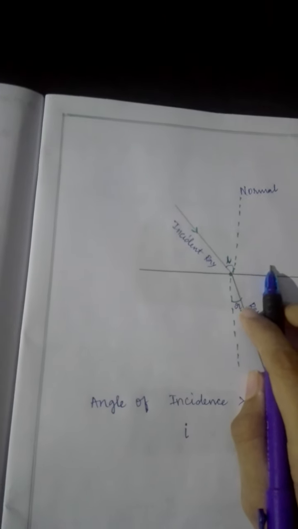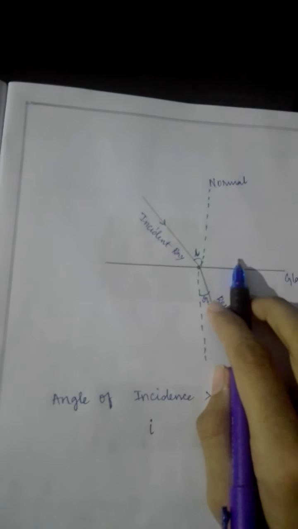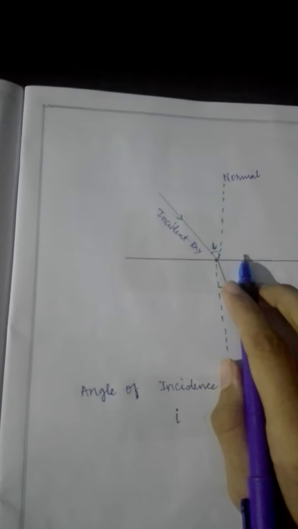Why does refraction happen? Because of change in the speed of light. Let us say the speed of light in air is 3 into 10 to the power 8 meters per second approximately, and since water is denser than air, the light slows down when it enters the water, because the speed in water is 2.25 into 10 to the power 8 meters per second approximately. Just now I told you, the change of speed as light travels from air to water causes the bending of light.